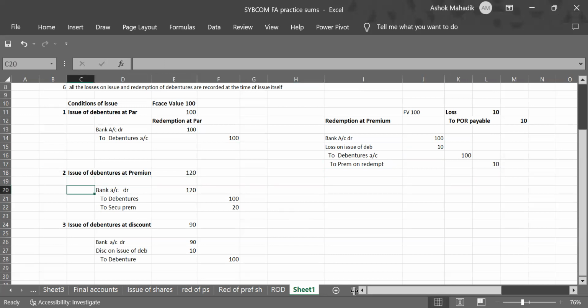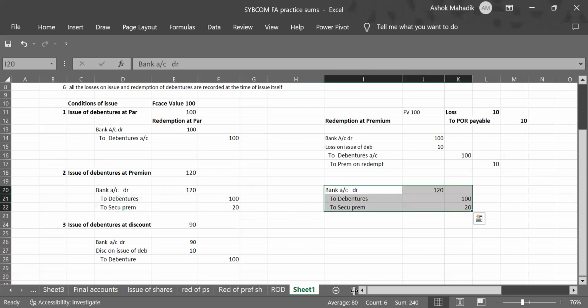This way we'll write the entries for issue of debenture at premium and redemption at premium. I'll show it to you here. Just copy paste the same entry. What I told you, we have to incorporate the loss and premium on redemption payable in this same entry.